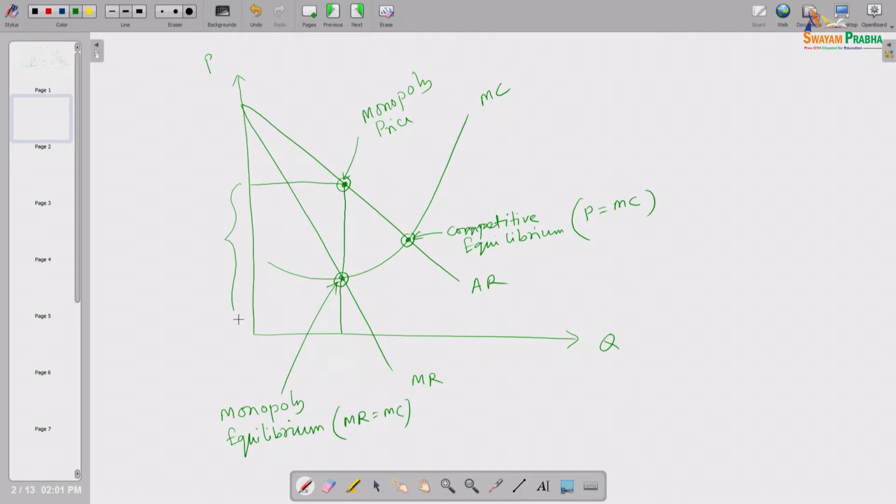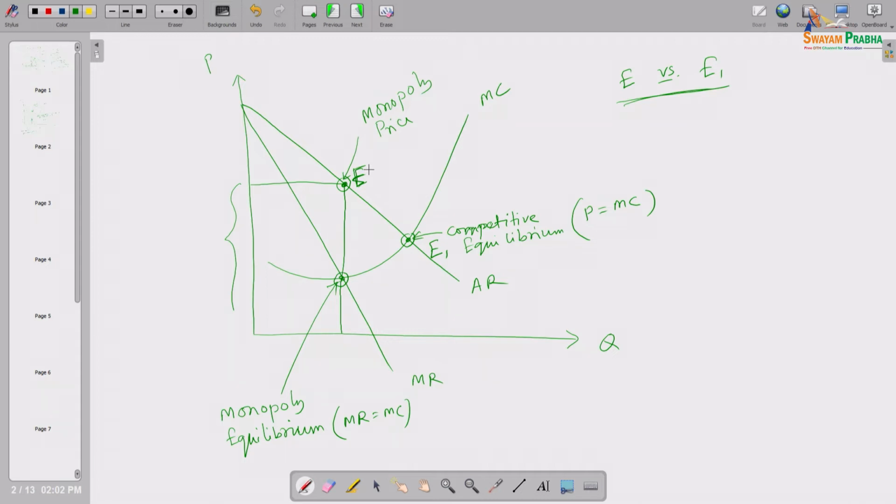So, if we compare this monopoly price point, suppose this point we call E1, and this is E. If we compare E versus E1, E1 is the competitive equilibrium point and E is the point where price equals monopoly price, where price equals marginal cost times the markup factor, which is greater than 1.